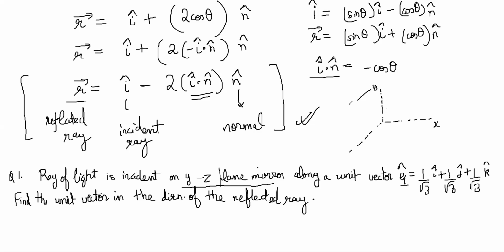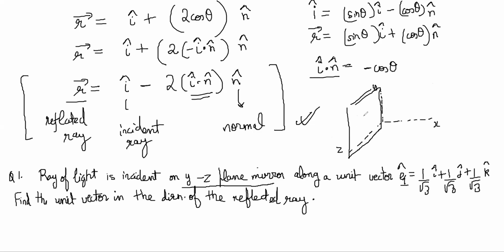So the plane mirror must be in this plane, like this. The incident ray is coming along the unit vector 1 by root 3 I. So the unit vector is pointing in the positive x, positive y, and positive z direction, right?